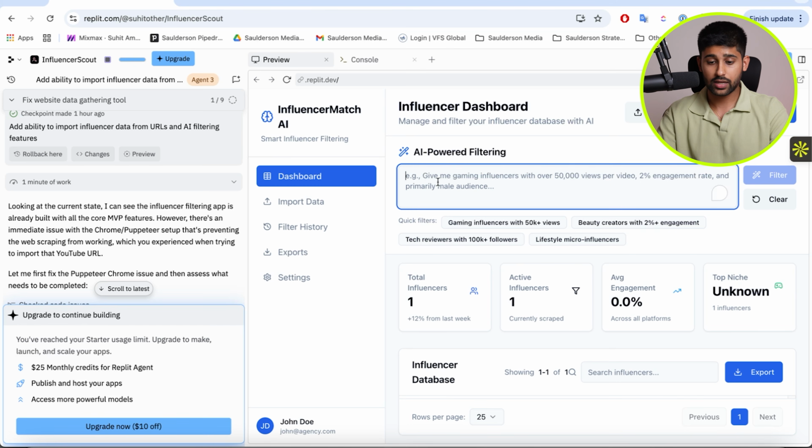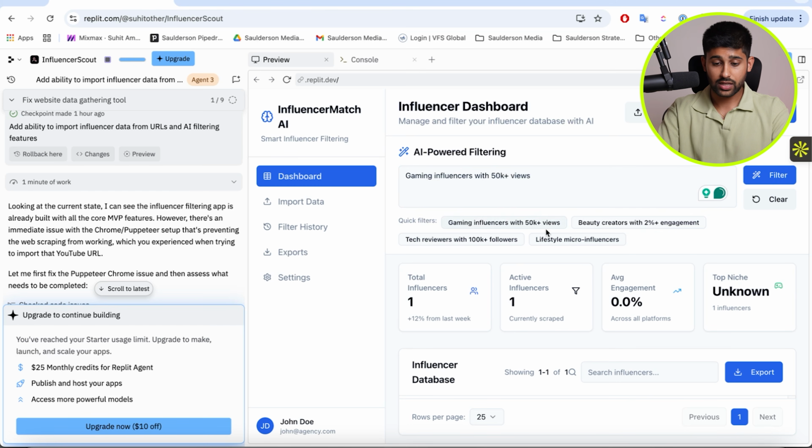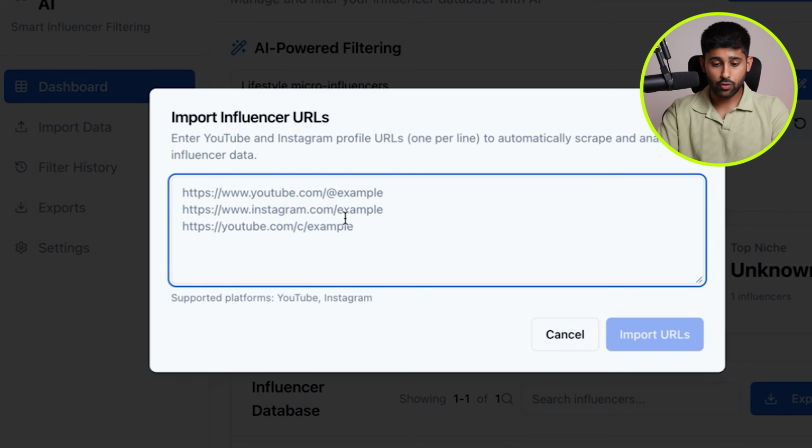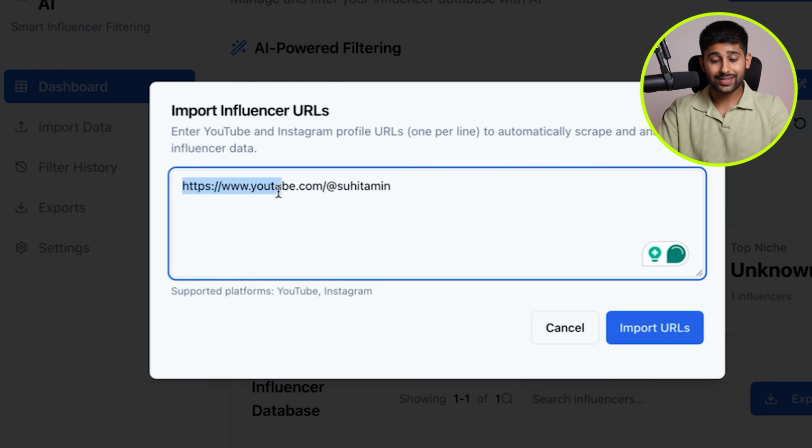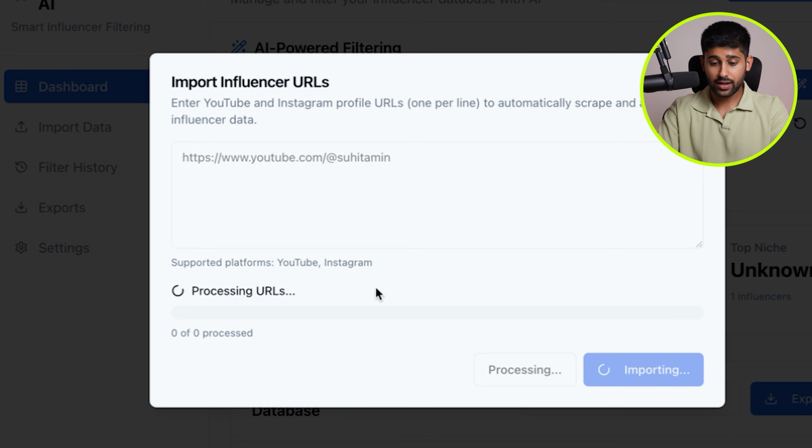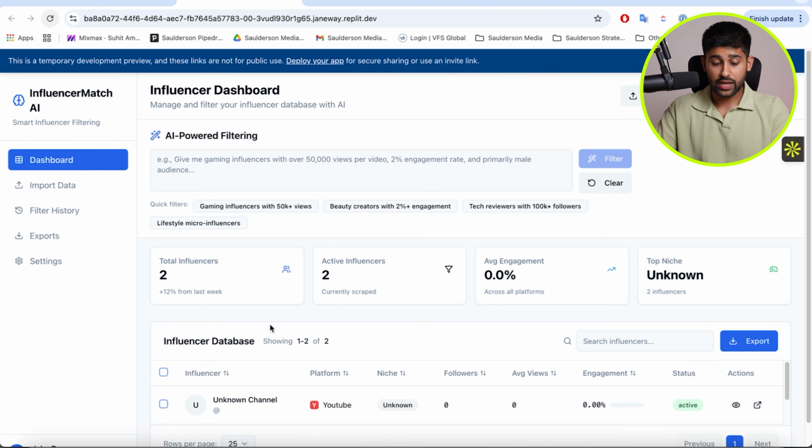I could come in here and do that AI-powered filtering. I could say I want gaming influencers with 50k views, I want beauty influencers, I want lifestyle micro influencers, and I could filter it. And I could also import influencers. So I could say I want to import my own channel, and hit import URL. It's going to import my URL from YouTube and Instagram, because those are the two supported platforms that I wanted it to do. And as you can see, now I've got two influencers in my database.